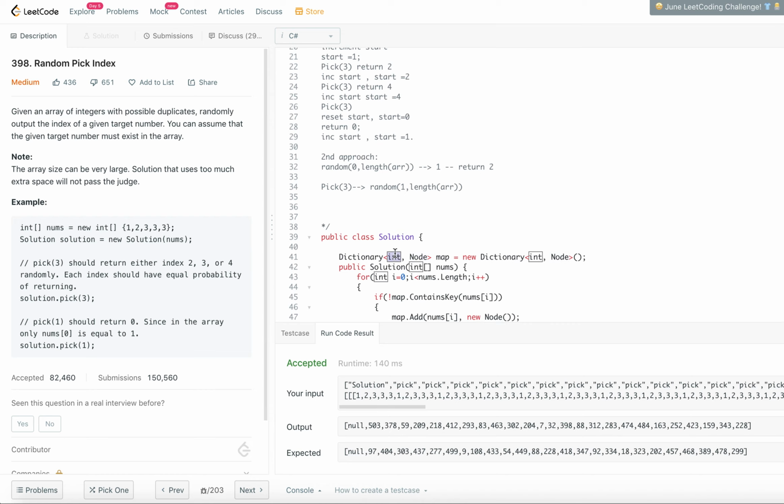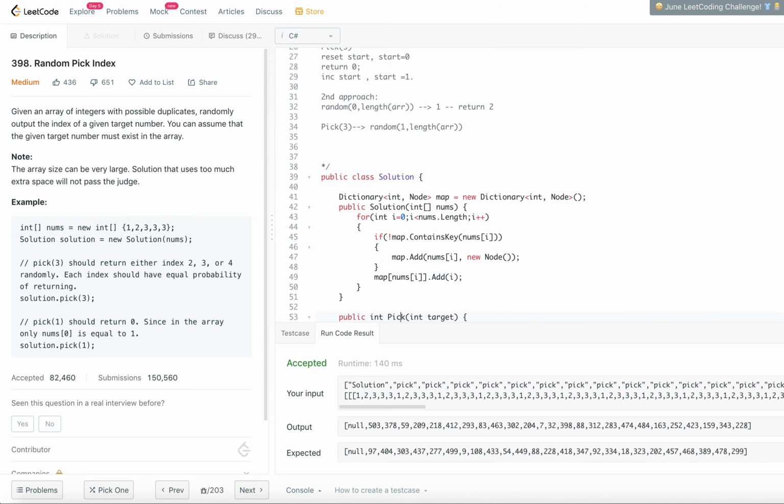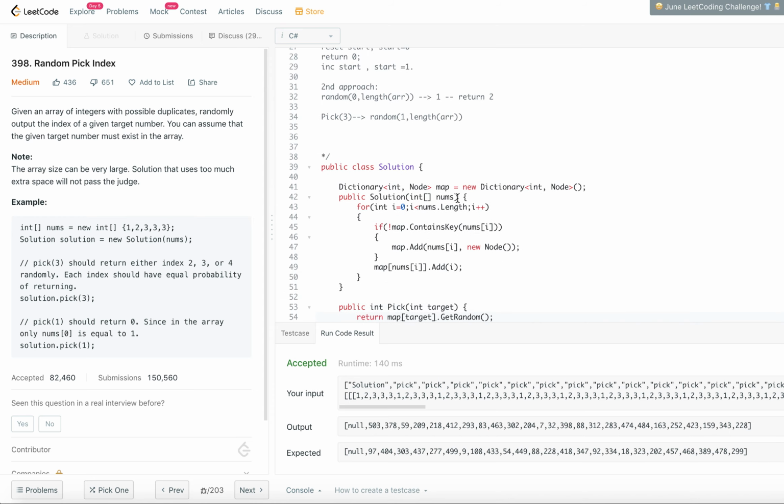Node will have all the different occurrences of that particular integer. We will look at the node class very soon, and as part of the constructor, we take those numbers and fill in the map. That's what we are doing in the constructor.